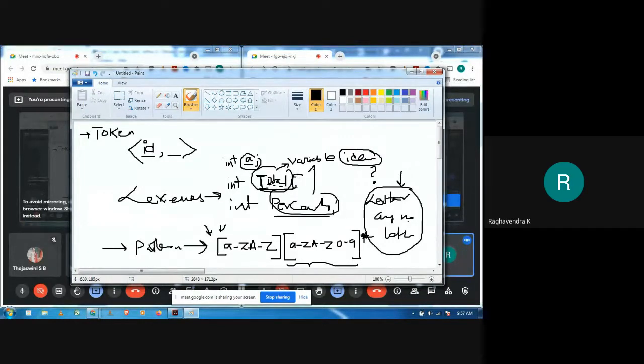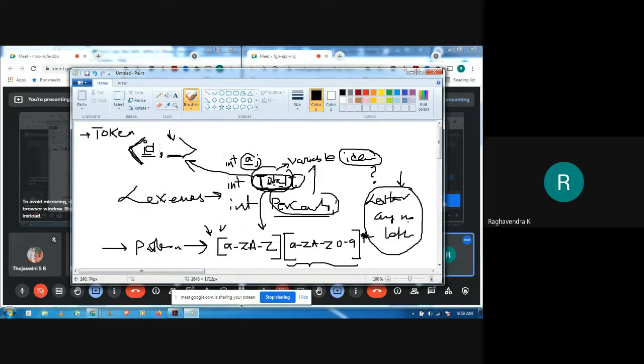Until I come across this semicolon. The semicolon is not a part of this definition, so we will stop here. We know that this actually matches this particular pattern, so we may call this an identifier and we can return it as a token. When we are returning it as a token, we will return it as a pair. Pair means we have two things: the name of the token, and an optional attribute value. Now, what is this attribute value?